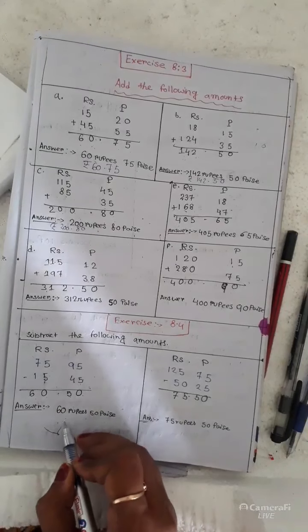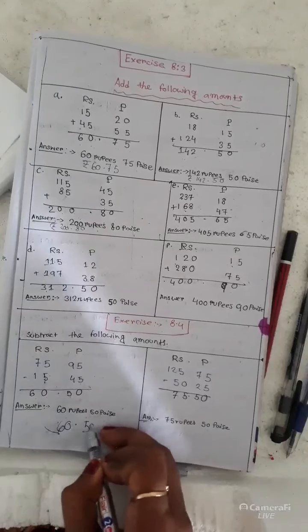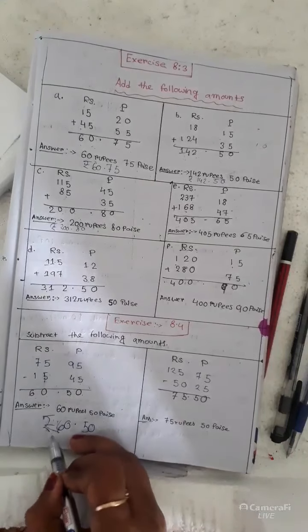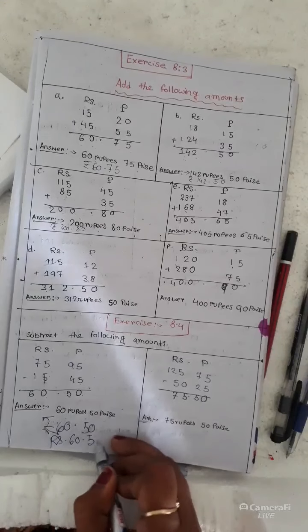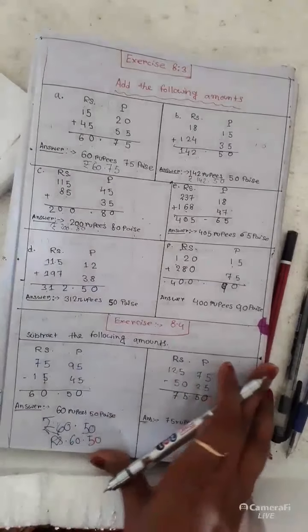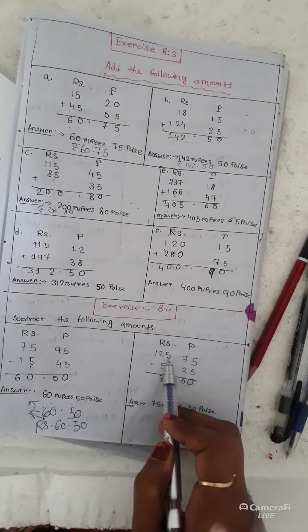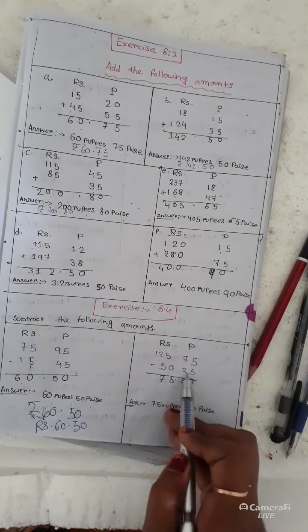How can I write it in a short way? 60.50. The rupees sign I can write either like this or as Rs. 60.50. Clear? Now the next one: 125 rupees 75 paise minus 50 rupees 25 paise.